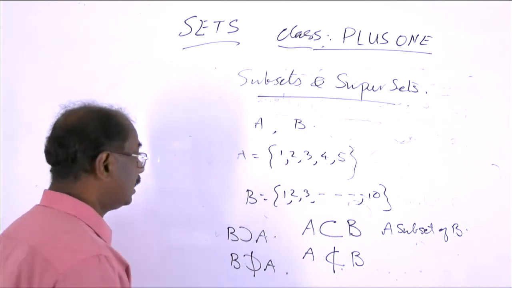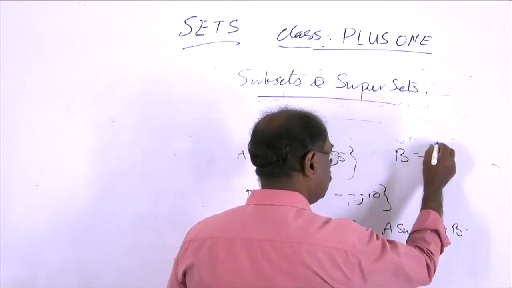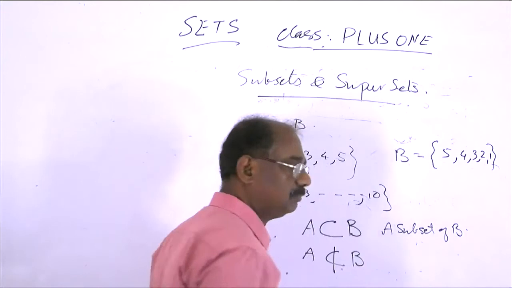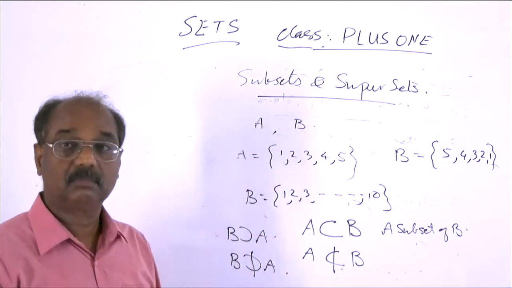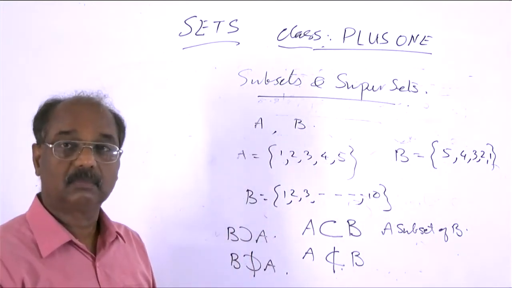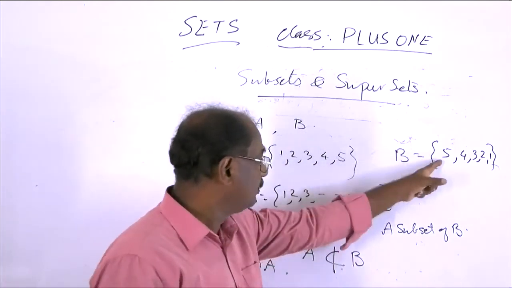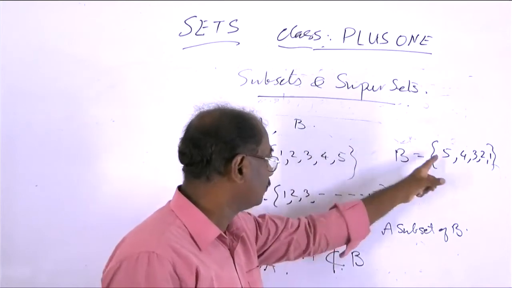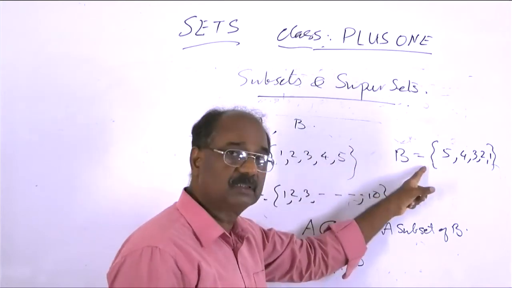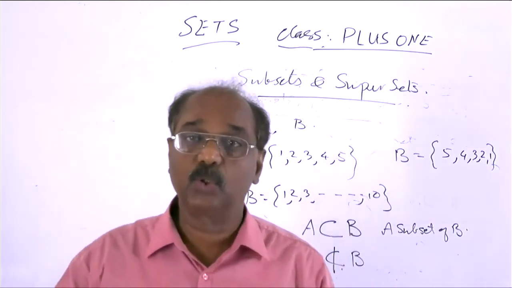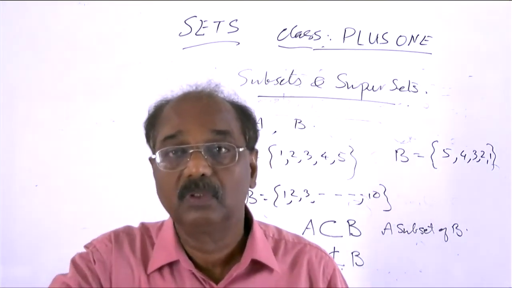And now consider B equal to 5, 4, 3, 2, 1. Then 1 is an element of this B, 2 is an element of this, 3, 4, 5 are elements of this. That is, this A and B satisfy the very definition of a subset of a set.